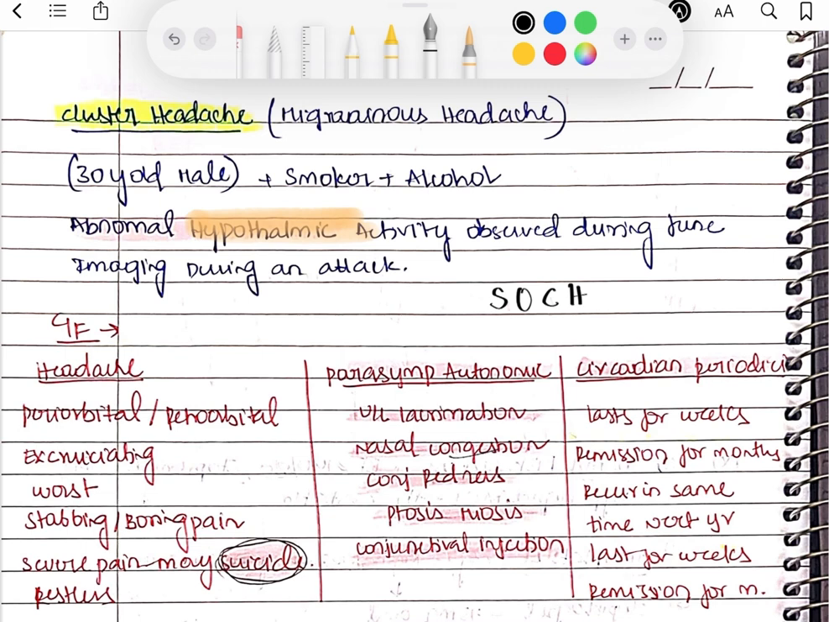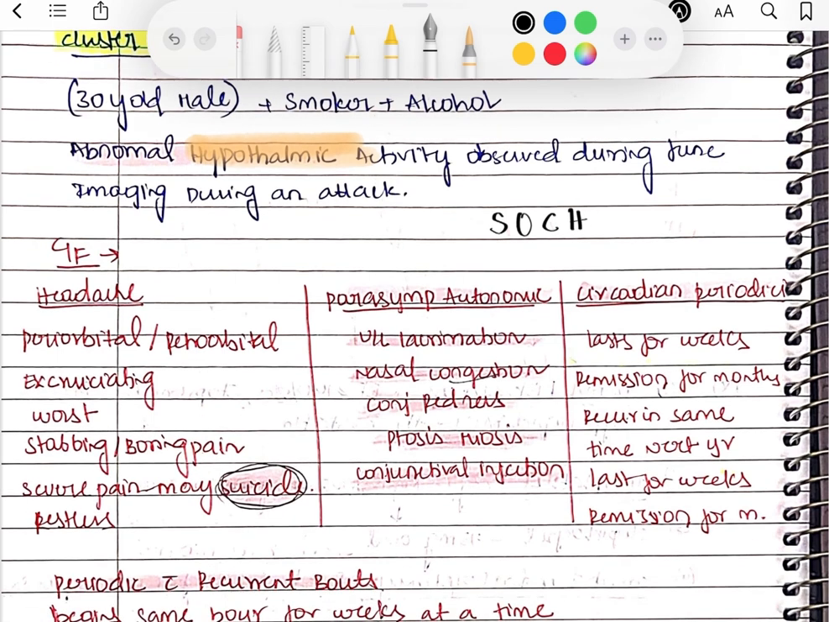So coming to the clinical features, there will be worst type of headache, stabbing and boring pain, excruciating headache in the periorbital and the retroorbital region, where it motivates the person to even commit suicide, right? So the person will be restless. So this is about the headache. And coming to the parasympathetic, there will be lacrimation, congestion, redness, meiosis, ptosis, and the conjunctival infection.